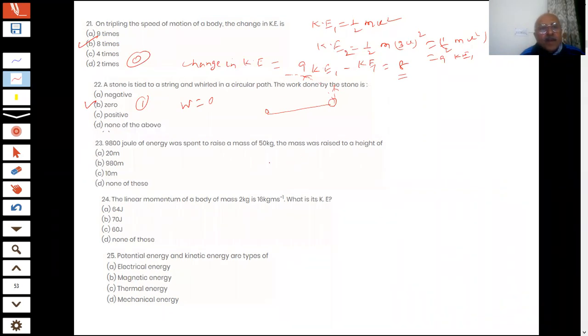Sir, A part, 20 meter. Let us see, potential energy. Here is 9,800 joules, which is equal to m into g into h. So mass is 50 kg, g is 9.8 meter per second square, then height. What is it coming?